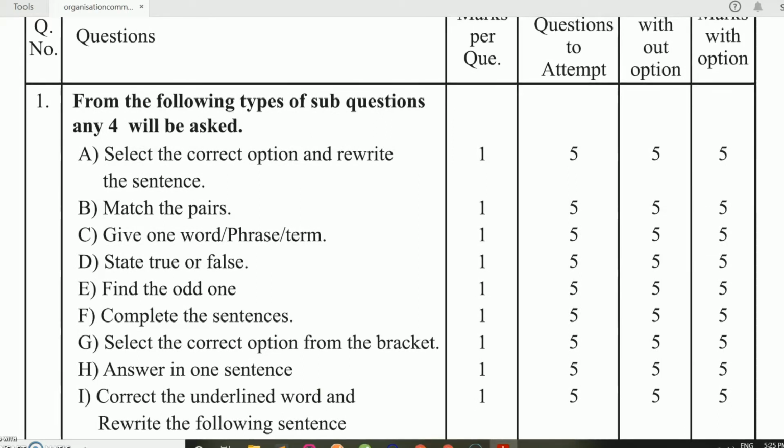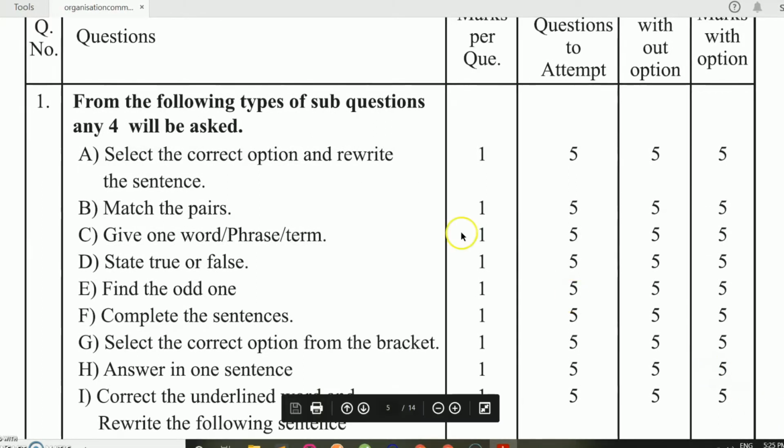See, your question number 1 will be an objective type question in which 4 questions will be asked.